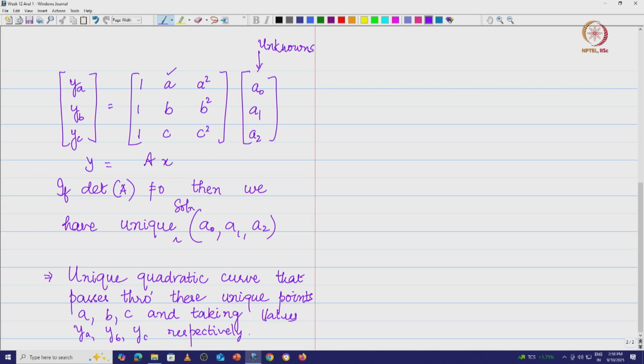So what we have now, we now see very clearly that you can actually use this matrix idea to fit a curve. Fitting a curve is basically you are given a and YA, b and YB, and c and YC. You are trying to find out what is the relation between X and Y, where X is basically the input variable.